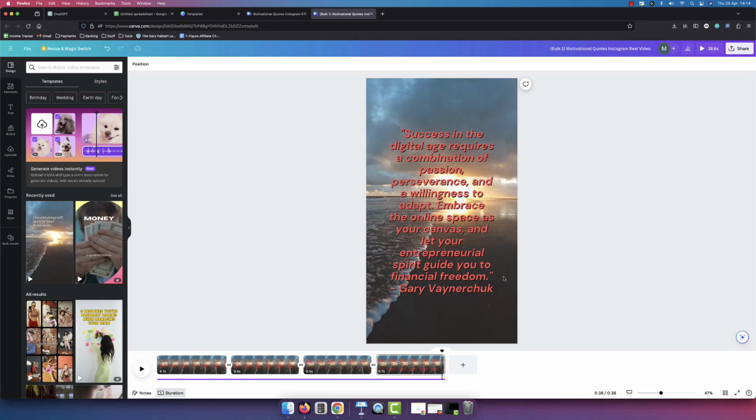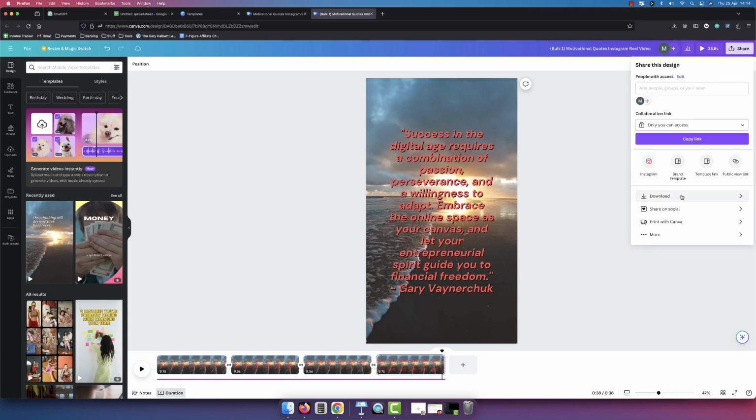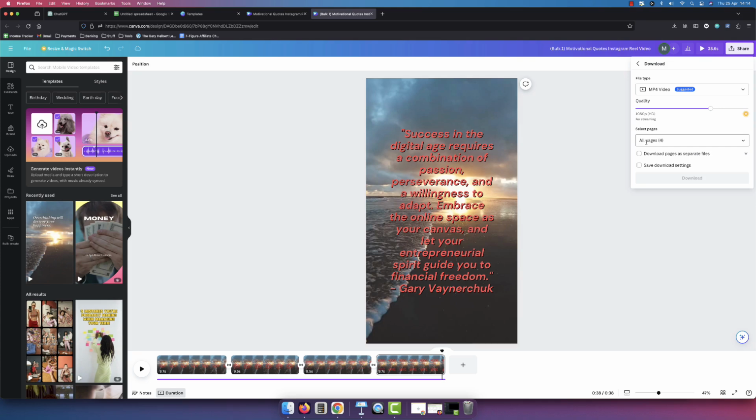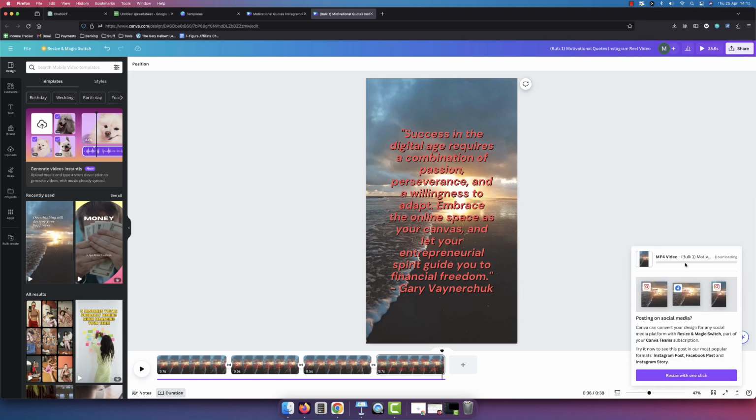But how do we actually get this to download? So we go to the top right hand corner, click on share, click on the download option right there, and then we can click on download pages as separate files. So each one of these pages would be separate files. We click on download, and we'll give Canva a couple of moments to do its magic. And then once it's done it, we'll have 4 reels ready to post onto Instagram.